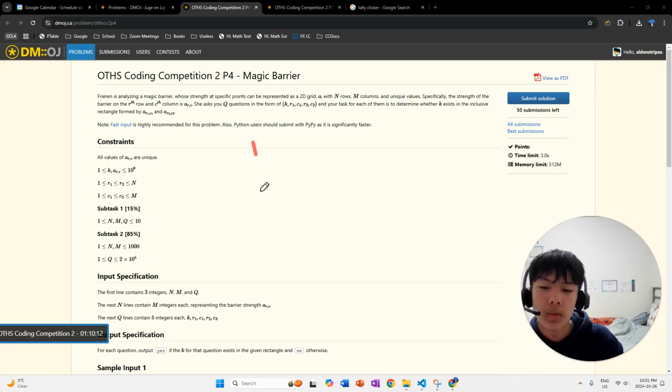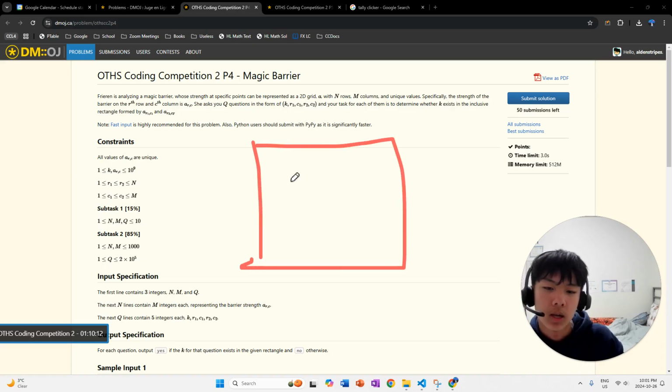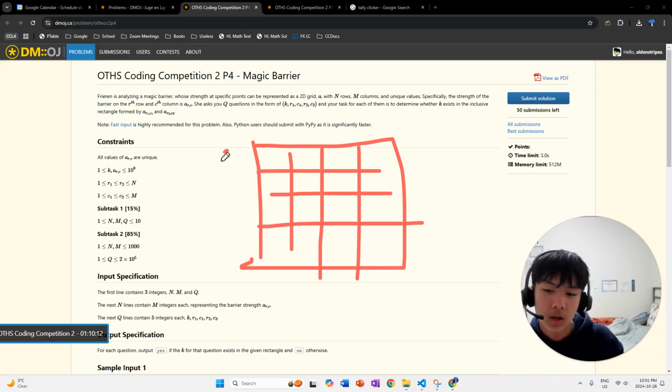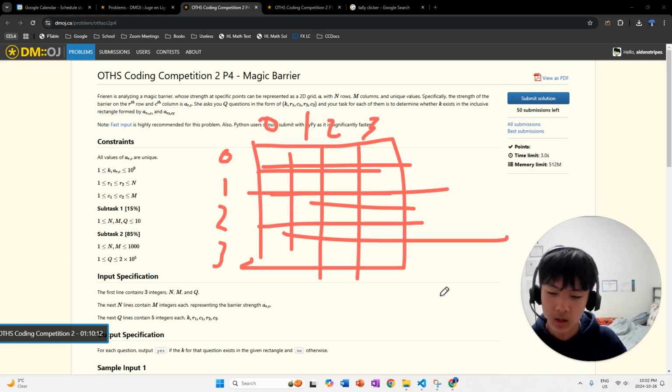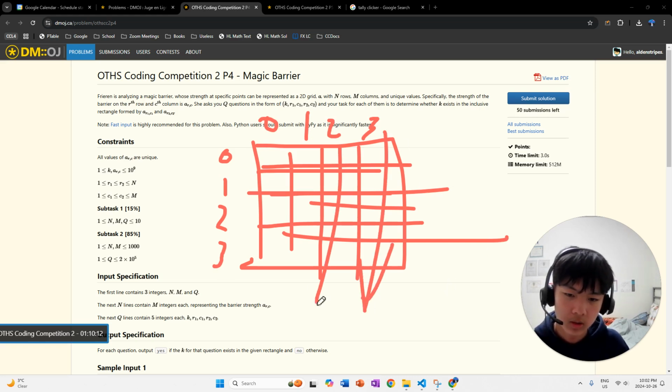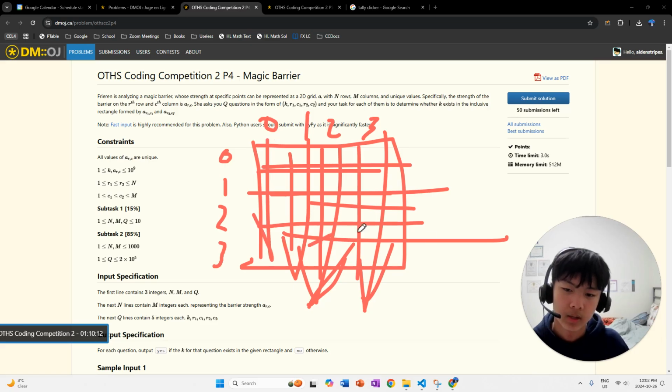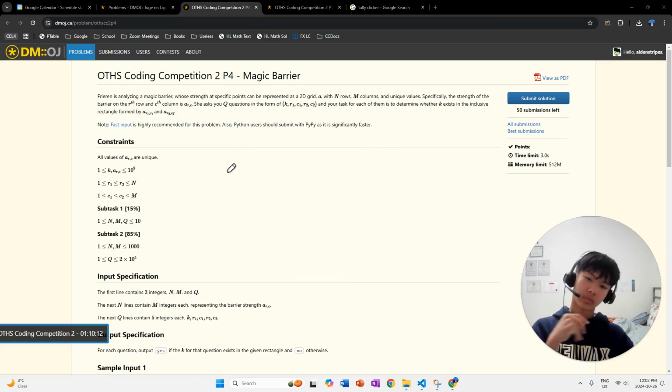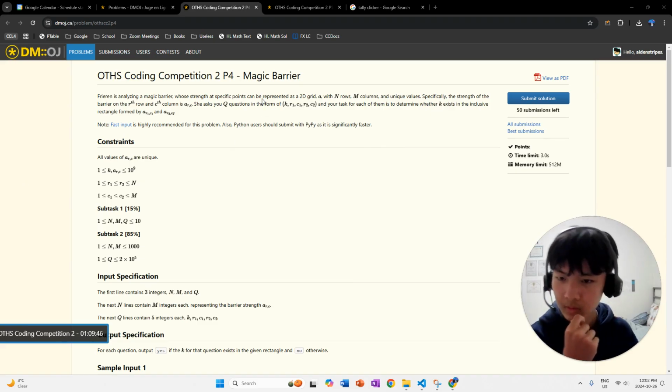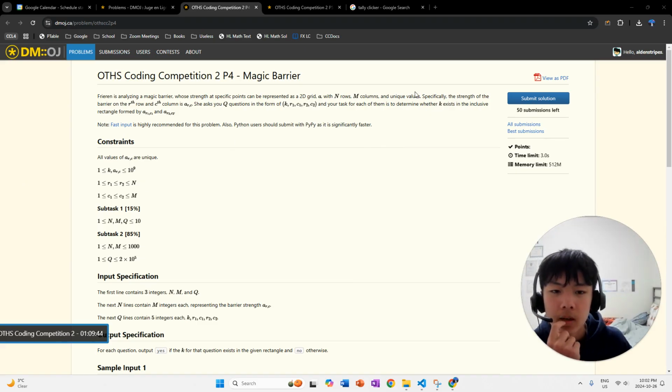So immediately I imagine a 2D grid, which is just a 2D array basically, where you have rows and columns. And immediately I just visualize 1, 2, 3, 0, 1, 2, 3. So these are the rows, and then these are the columns. So yeah, that's just a 2D array. That's immediately what I visualize. And then you get the unique values, specifically the strength of the barrier on the rth row and cth column is A[r][c].